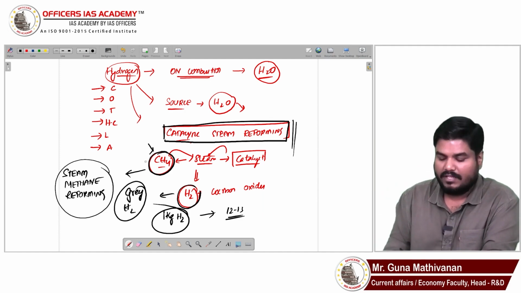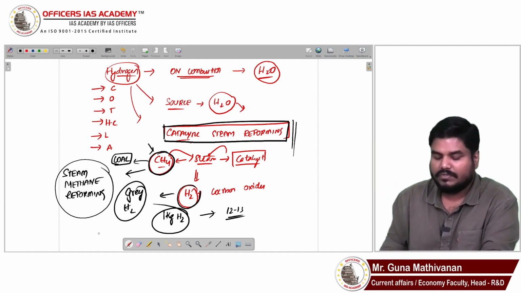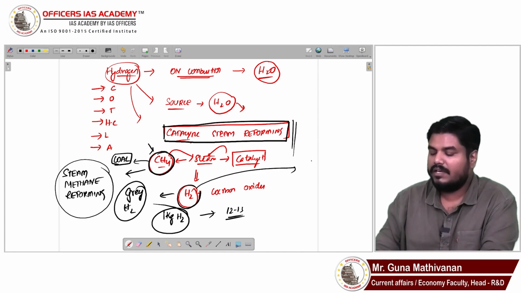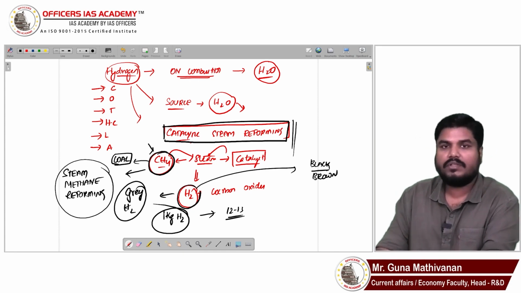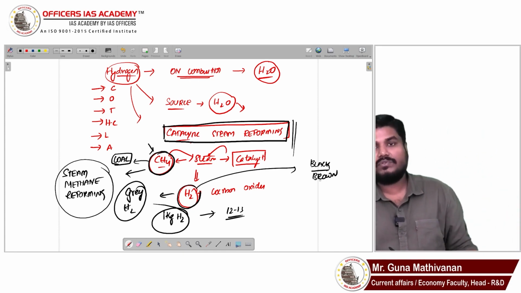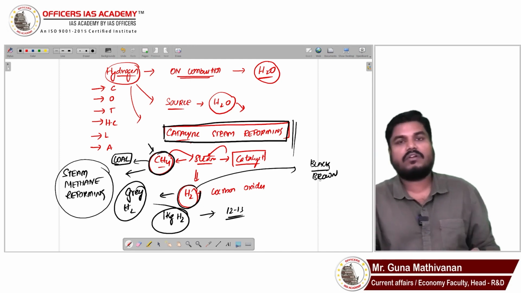Instead of methane, if you use coal, then the hydrogen will be called black hydrogen or brown hydrogen. So when you use methane and produce, you will refer to it as gray hydrogen. When you use carbon, coal, and produce, then the hydrogen derived will be called black or brown.